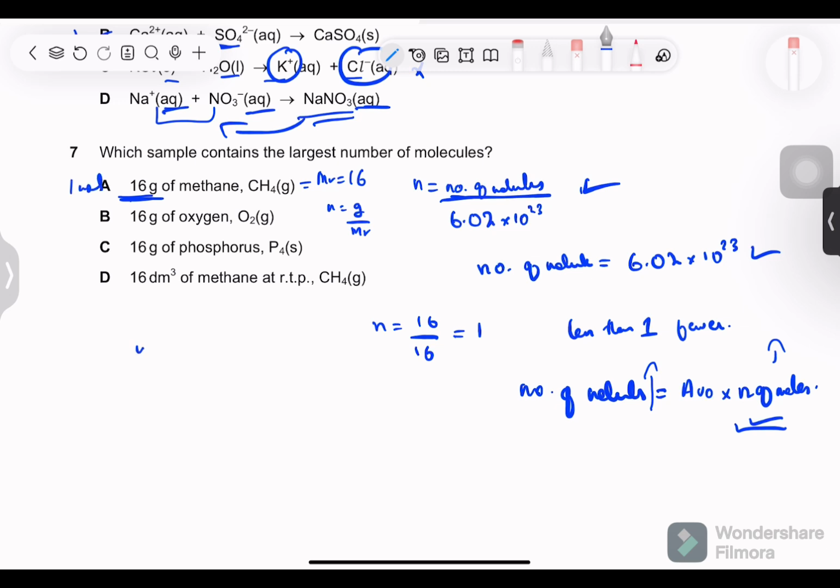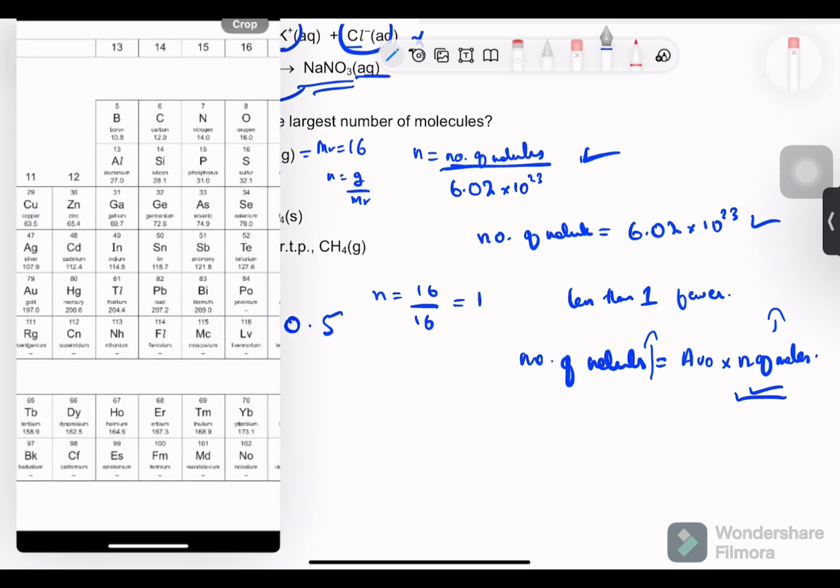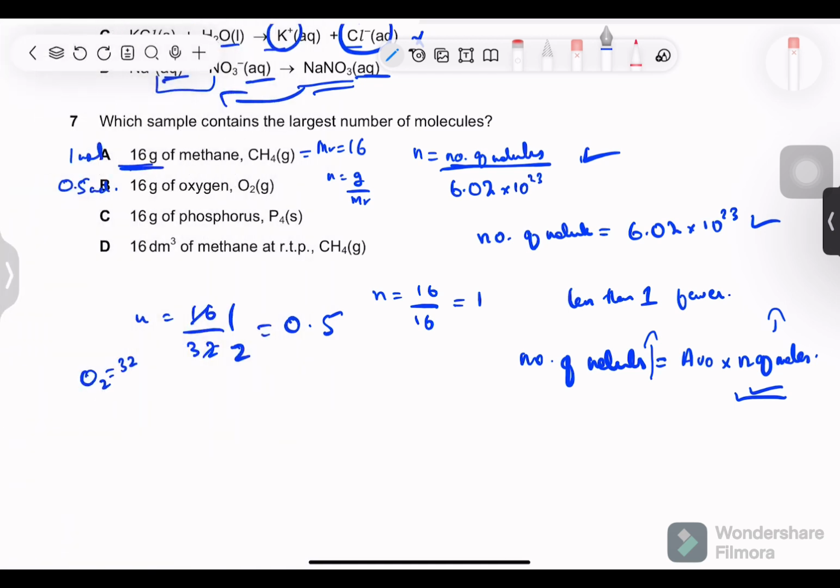For oxygen, we will have n equals 16 over 32. 32, why? Because oxygen is diatomic, 2 oxygen atoms. One oxygen atom is 16, 2 oxygen atoms will be 32. This will give us 0.5. Thus, 0.5 moles multiplied by the Avogadro's constant will give us a lower value. As for phosphorus, it has an atomic mass of 31. So 16 over 31, again it will be less than 1.